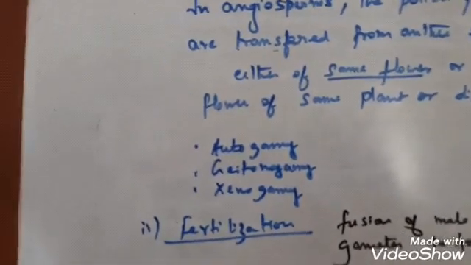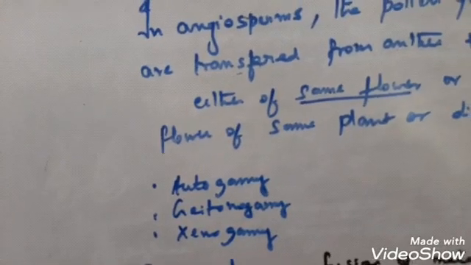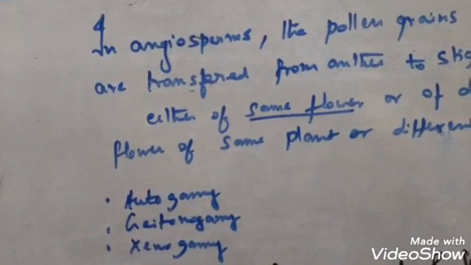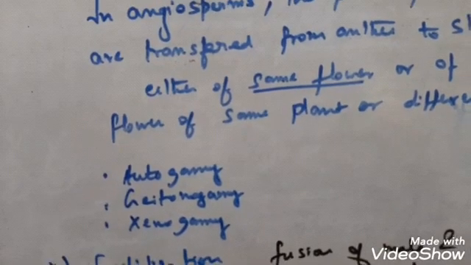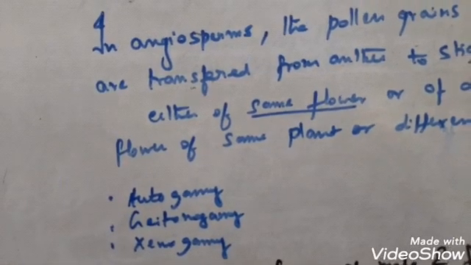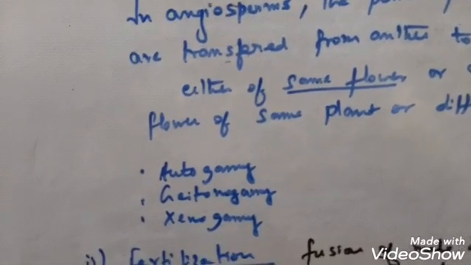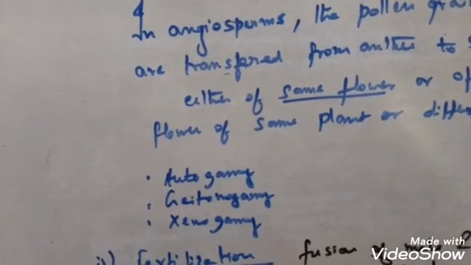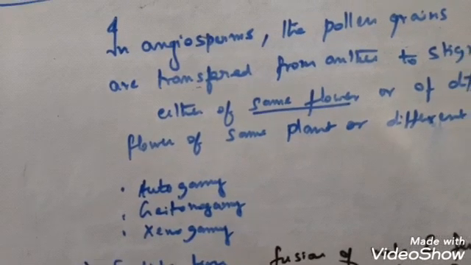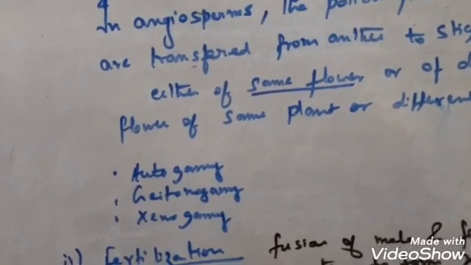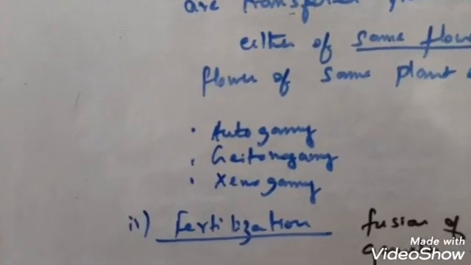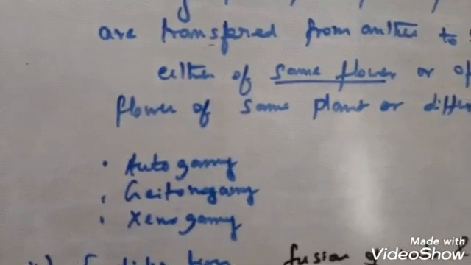So the first terminology that I told you is autogamy. Autogamy means the transfer of pollen grain takes place from the anther to the stigma of the same flower. So that is auto, means genetically the same flower, a bisexual flower having both the male and female reproductive units. And geitonogamy is the same plant but two different flowers. And xenogamy is genetically two distinct plants.